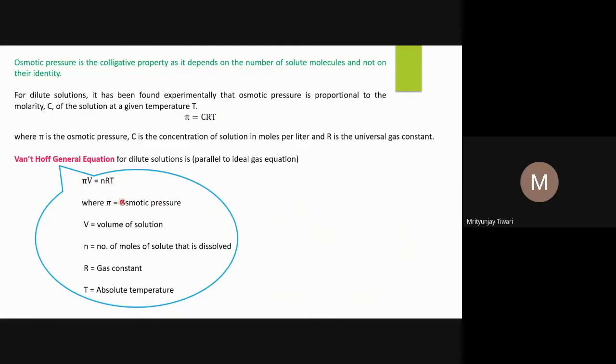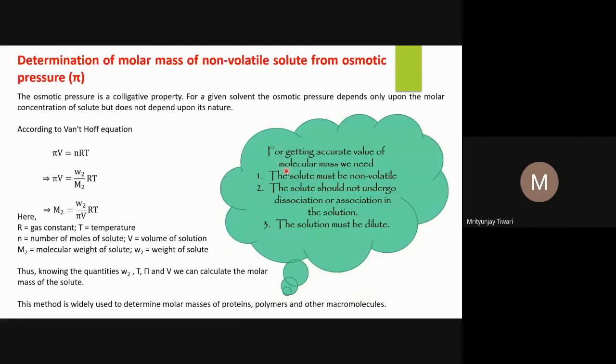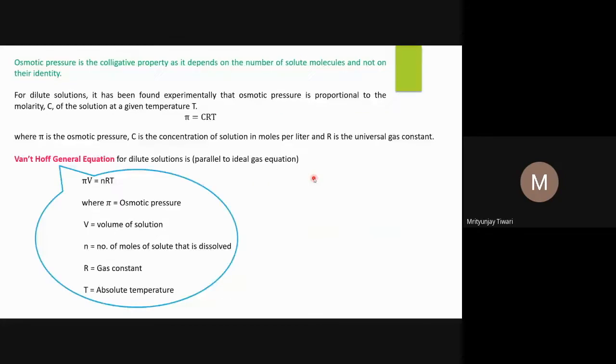And so we obtain this equation pi V is equal to nRT, which is called the general equation for dilute solution, which is parallel to the ideal gas equation. Now, using this equation, we can also find out the molar mass of the solute, because we know n, the number of moles, can be written as the mass of the solute divided by the molar mass of the solute.